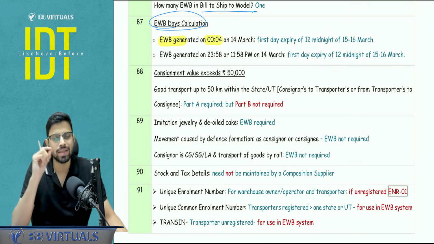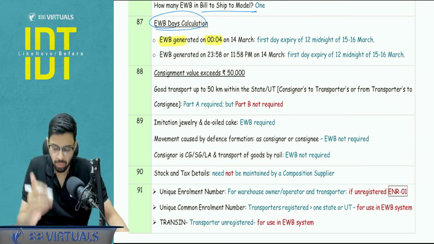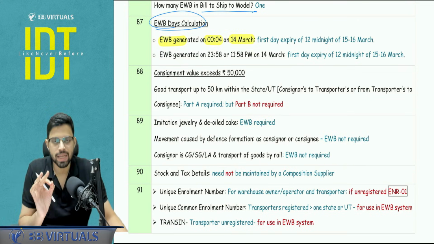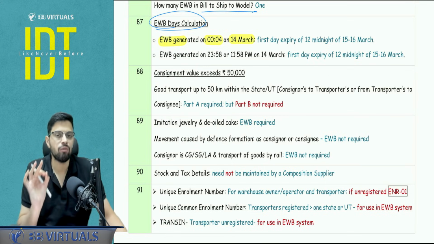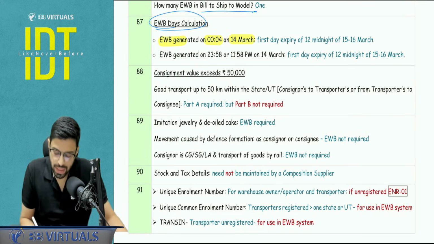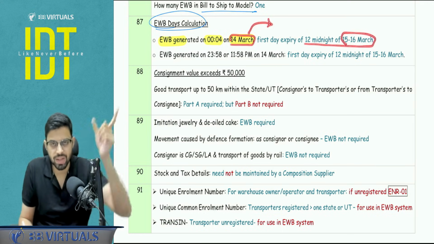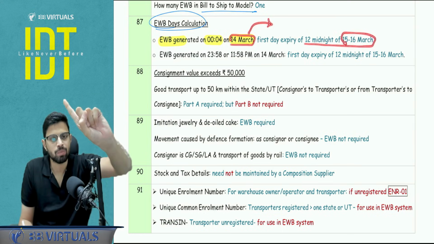So technically it is 13th night, and at 12, obviously the clock will go to 14th March. Here the trick is that you don't have to focus upon the time. You just have to focus upon the date. So this is 12:04, 14 March, so my focus is on 14 March. First day will expire on 15 midnight. Okay, so 15:16 midnight will be the first day expiry.